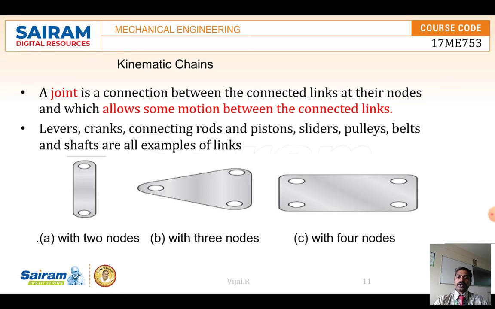In the kinematic chain, you can see that two or three links are given. So there are links with two nodes, links with three nodes and four nodes. The nodes are the areas where we can join the remaining links. The levers, cranks, connecting rods and pistons are examples of links.